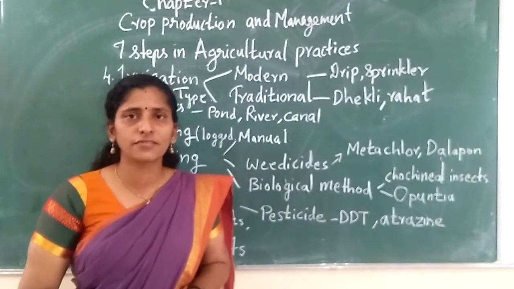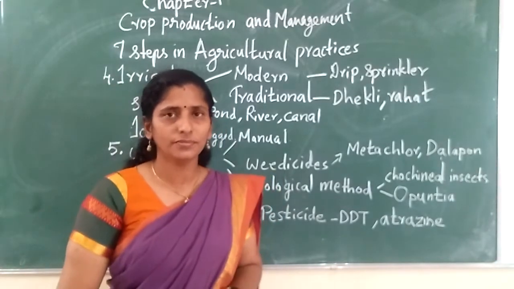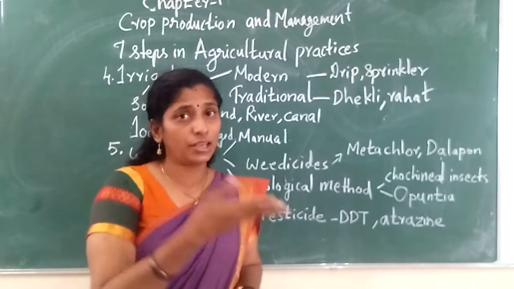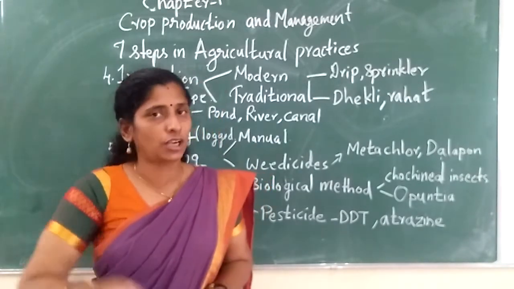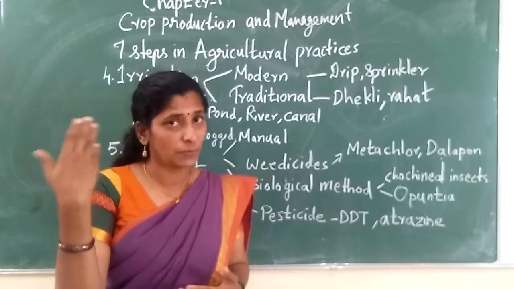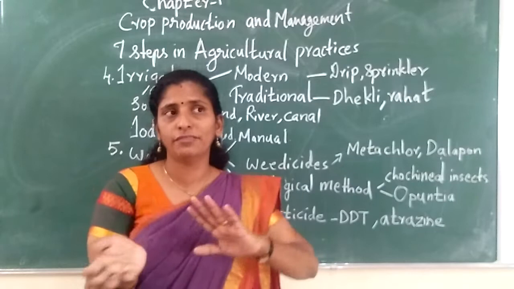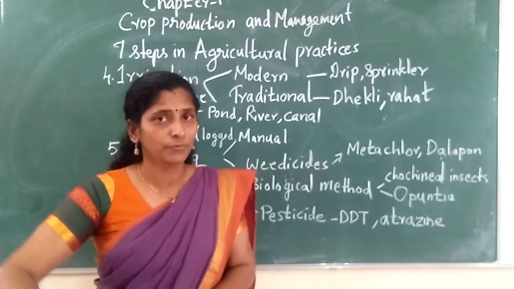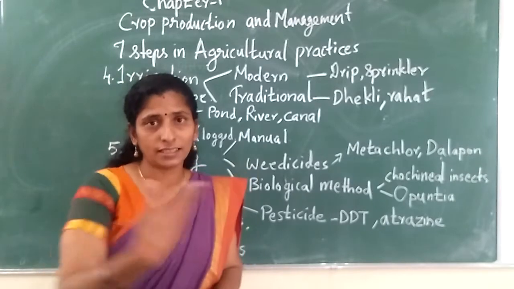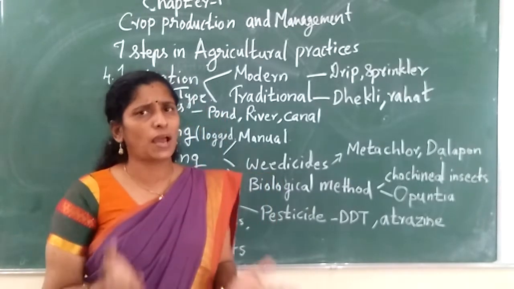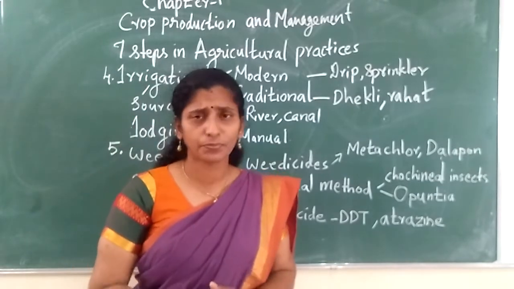After sowing the seeds, we have to give some food, then only it will grow. So we have to add some manure or fertilizers. That we discussed in the last class: what the manures and fertilizers are, and why we should not use more fertilizers. We add manure to replenish the fertility of the soil. Then only the plants can grow very well.